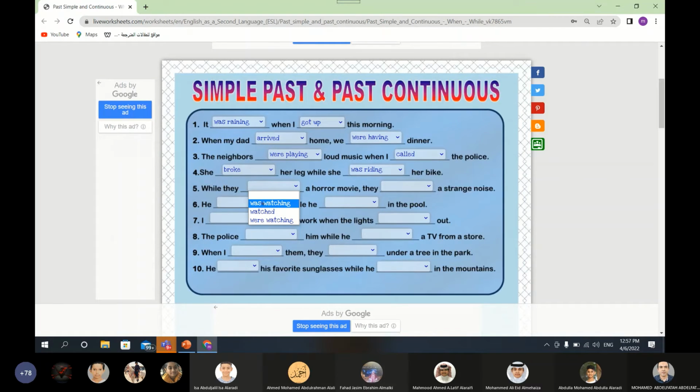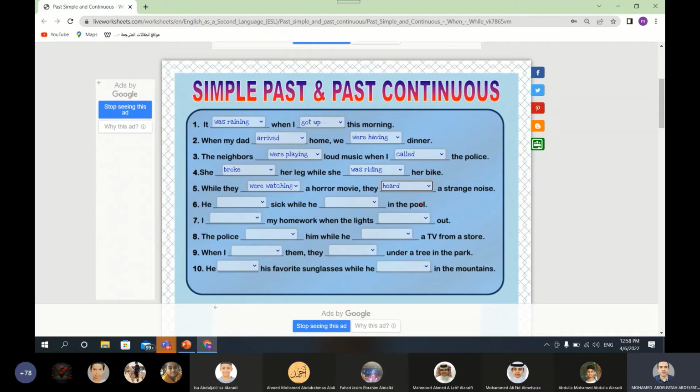Because here you can see the subject they, plural auxiliary verb. While they were watching a horror movie, they what? Heard a strange noise. Past simple, excellent. While they were watching a horror film, they heard a strange noise.